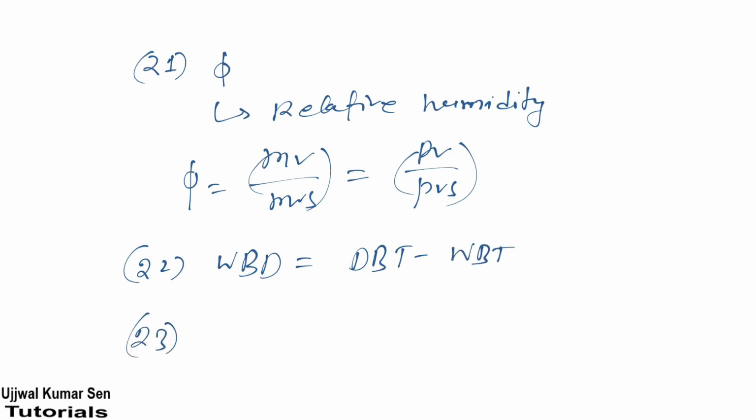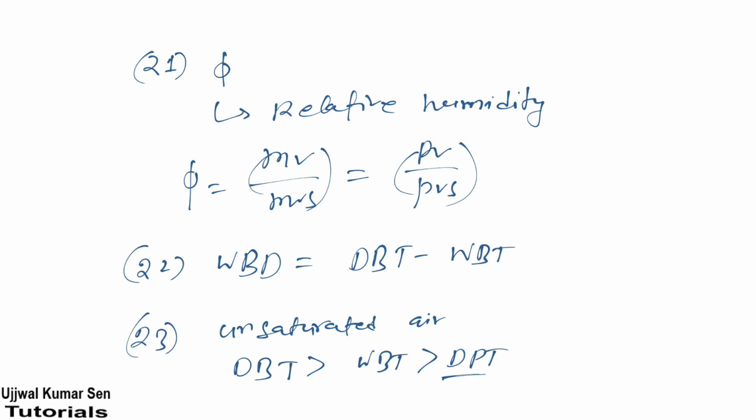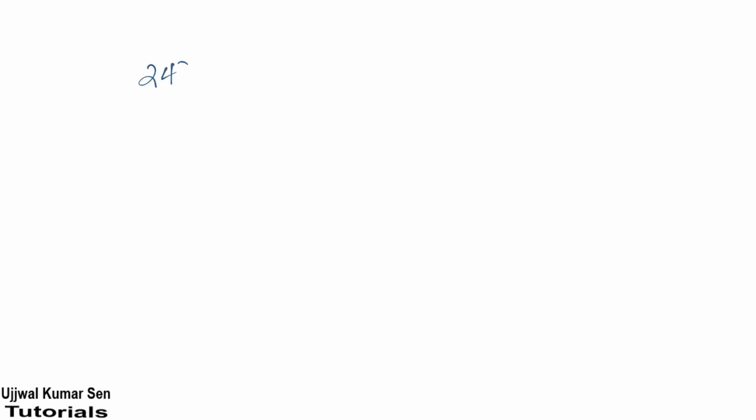Now let's come to 23rd. In case of unsaturated air, what is going on basically? DBT is greater than WBT is greater than DPT. DPT means dew point temperature. Now let's talk about what will be happening in case of saturated air.